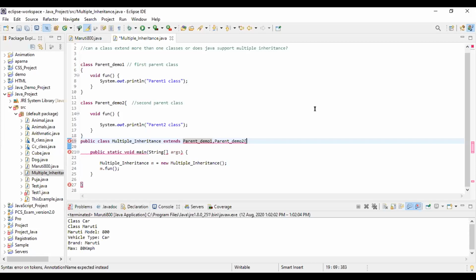In hybrid inheritance, it is a combination of the previous four inheritance types. As we know that multiple inheritance is not supported in Java, that's why hybrid inheritance is also not supported in Java. Okay. Yes, ma'am.